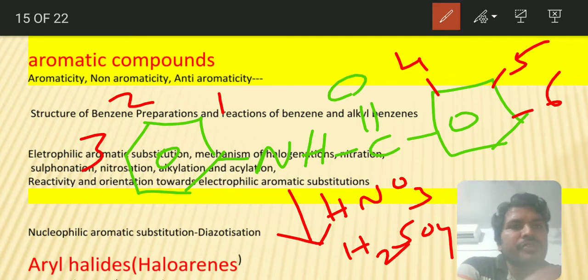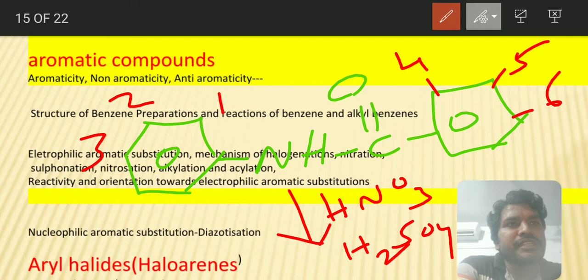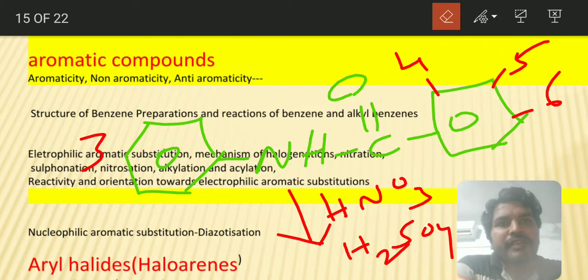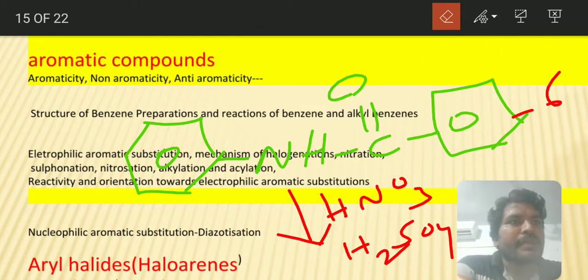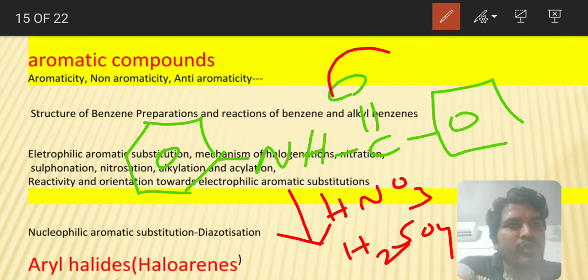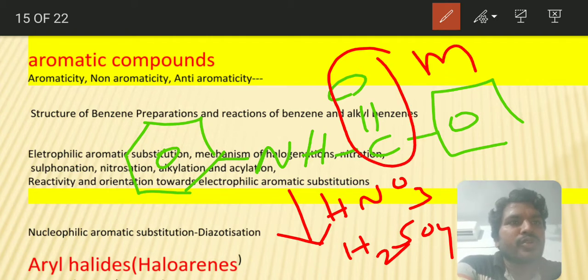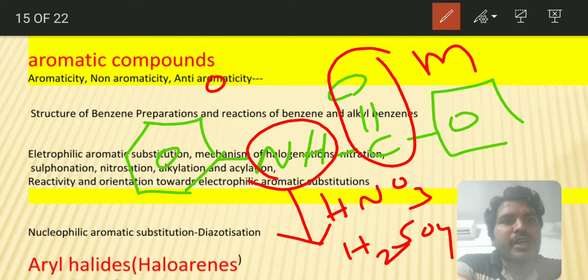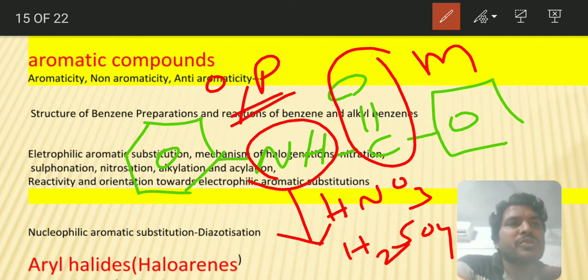In this case, first you have to see whether the compound has an ortho para directing group or a meta directing group. If you observe, the CO group is a meta directing group and the NH group is an ortho para directing group. Sir, how to identify meta directing groups or ortho para directing groups? For that I will make a video and post it in the upcoming days. You can check that video on how to identify ortho para and meta directing groups.